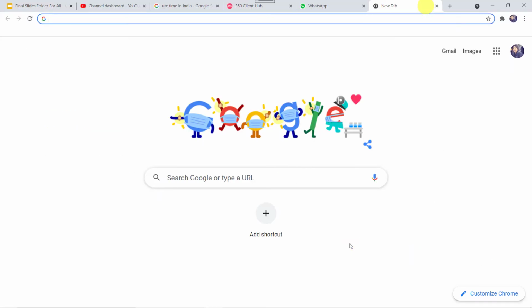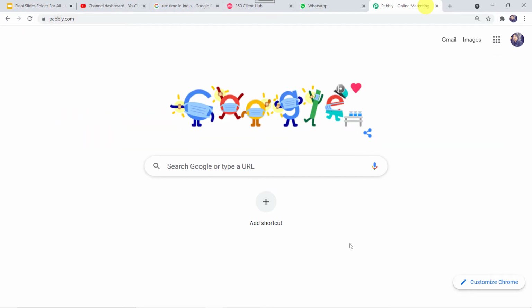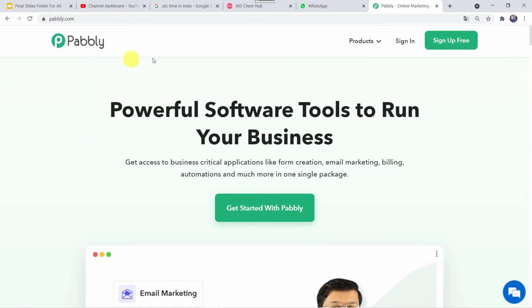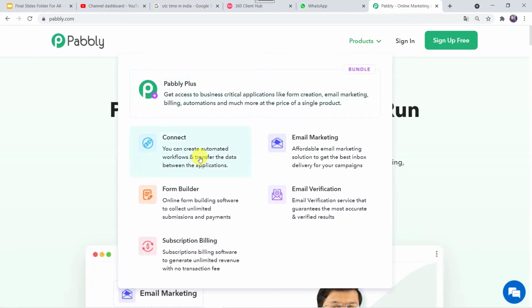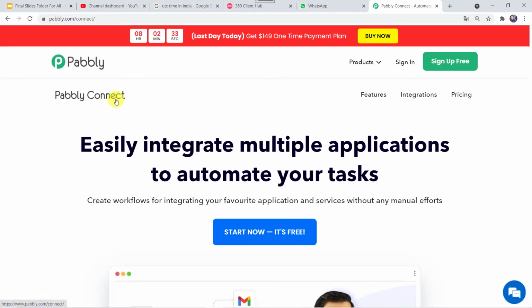For this, let us type pabbly.com in our browser. Okay, the page is getting loaded. This is the website of Pabbly. Here you have to come to products and click on connect. This is the landing page of Pabbly Connect. As you are a first time user, you have to click on the sign up for free option. You can create your own account in just 2 minutes by clicking on this option. As I already have an account with Pabbly Connect, I'll just click on sign in.